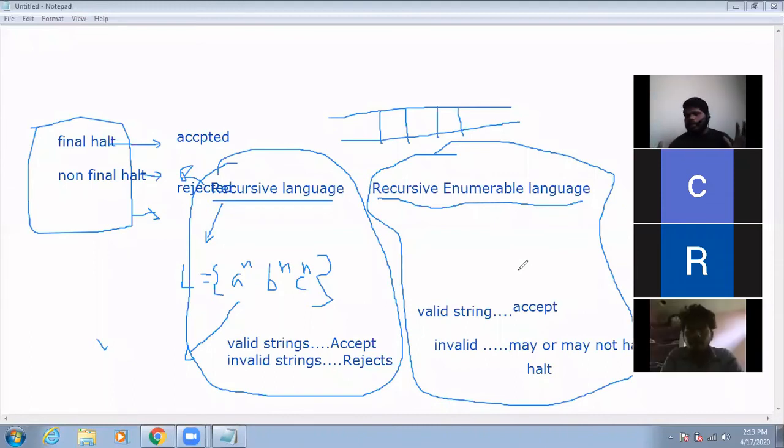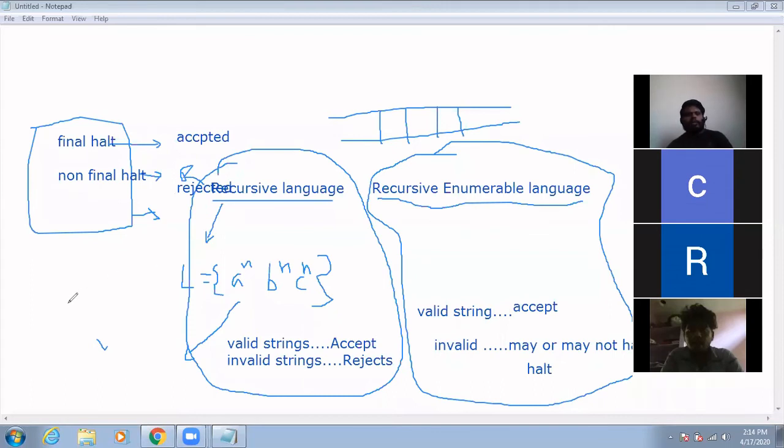Now we have understood the recursive language and the recursive enumerable language. In the recursive language, it is like a DFA. All the valid strings should be accepted and invalid strings should be rejected. That means it's a complete system.